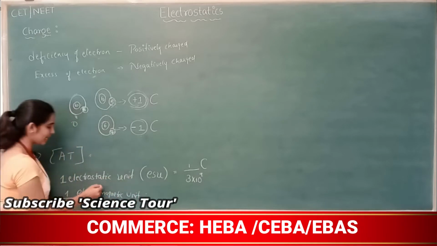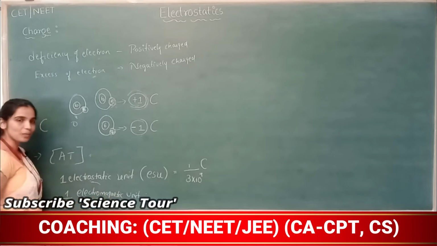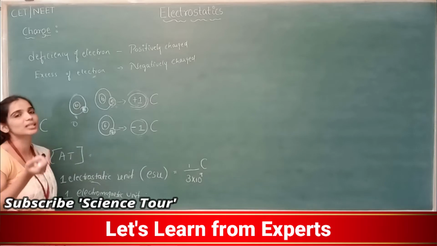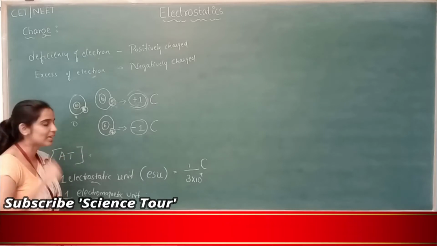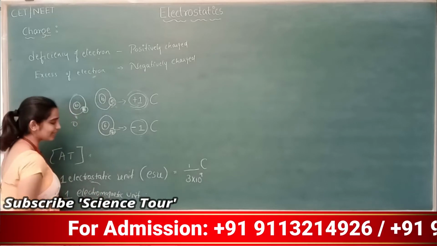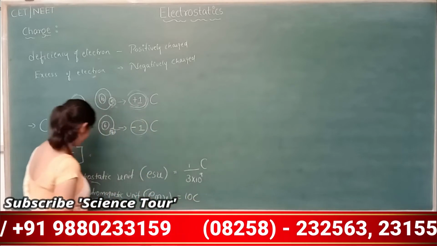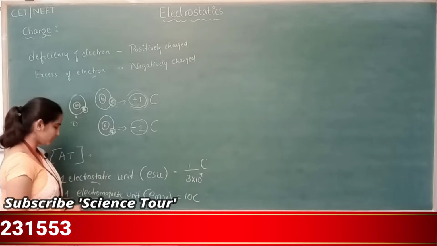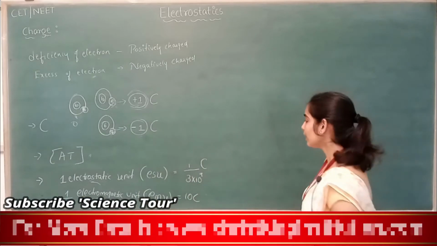Why electrostatic? Because these are charges which are at rest. Why electromagnetic unit? Because we know the magnetic behavior of charges: when there is a change in current, a magnetic field is developed, or when there is a change in a magnetic field, EMF will be developed or induced. So electromagnetic unit, EMU, is nothing but 10 coulomb. One electrostatic unit is 1 divided by 3 into 10 to the power of 9 coulomb. One electromagnetic unit is 10 coulomb.